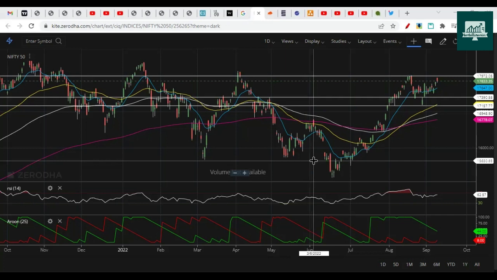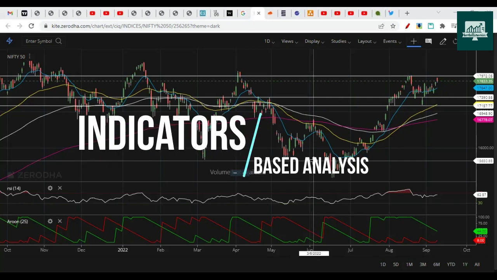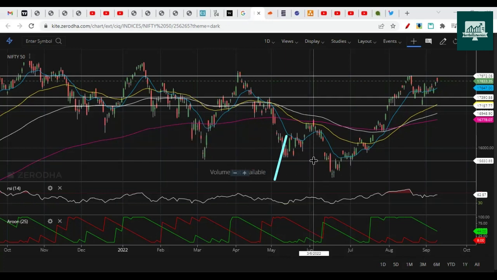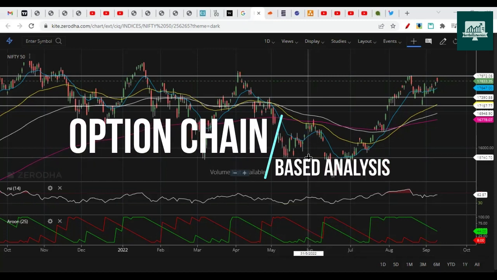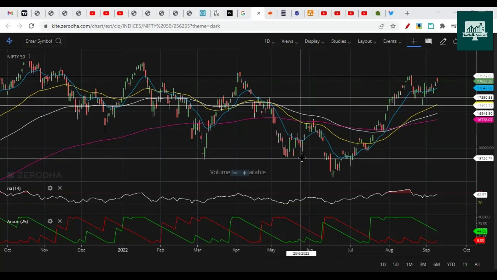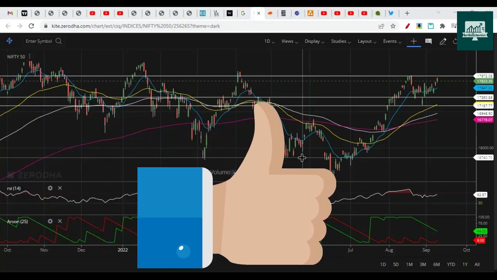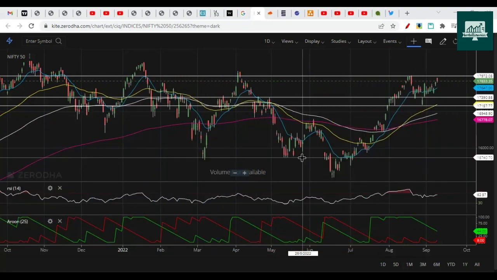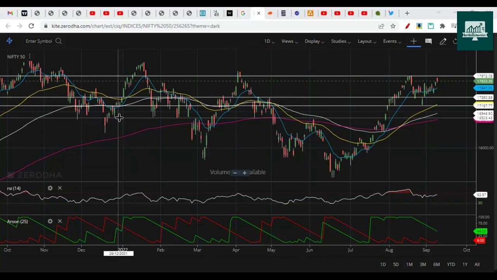We are going to do the analysis of Nifty based on price action and indicators for next week. Then we'll check Elliott Wave. We'll find out the levels with Elliott Wave, and at the end we'll check the option chain. So these are the things that we are going to check. We'll also check a little bit of the move on Dow Jones, what is happening there. So it will be an interesting video.